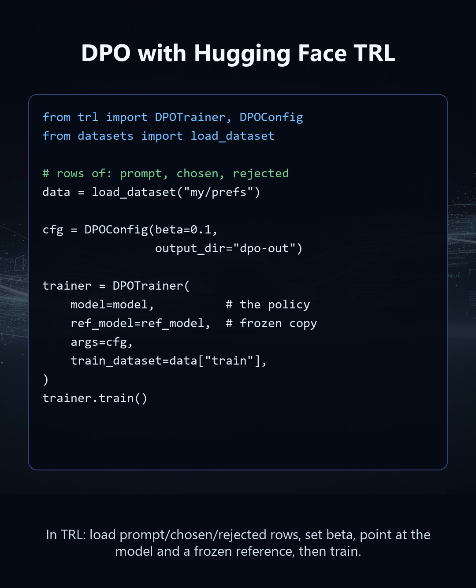In code, it is refreshingly short. Hugging Face's TRL library gives you a DPO trainer. You load a dataset of prompt, chosen, and rejected rows, set beta, point it at your model and a frozen reference copy, and call train. There is no reward model to build, and no reinforcement learning loop to babysit. If you have ever run supervised fine-tuning, this will feel completely familiar.